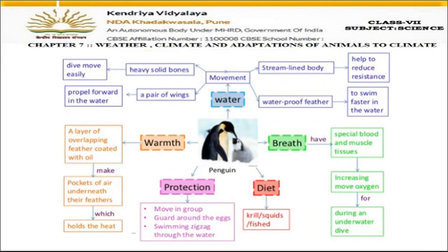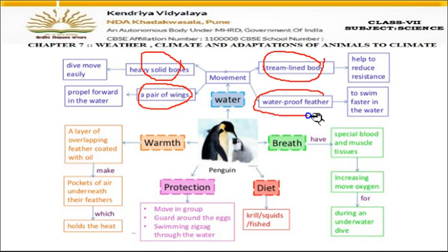Now let's see a flowchart regarding penguins. Penguins have a pair of wings, right? This is for revision. Then they have solid bones, they have a streamlined body, they have waterproof feathers present on them, right? They can swim faster in the water. Then they have a fat layer beneath their skin, which holds the heat and keeps them warm, right? They can dive easily in water.